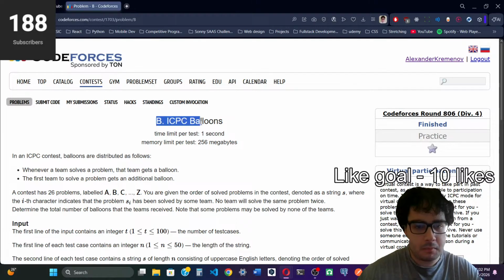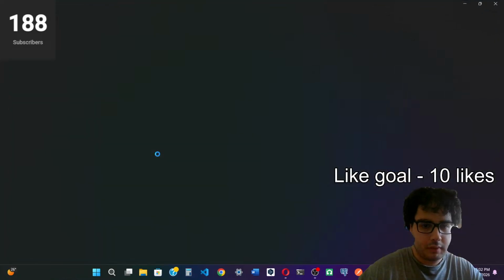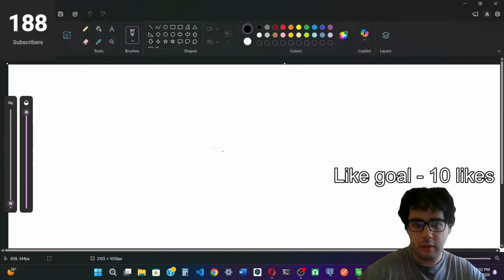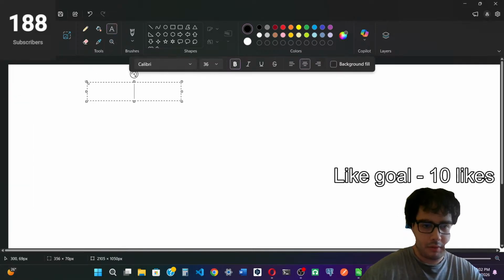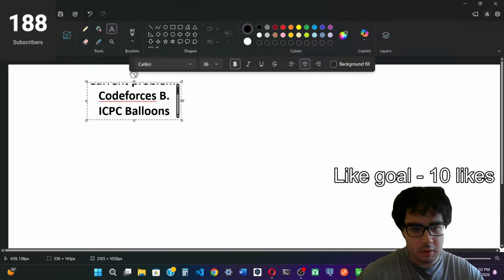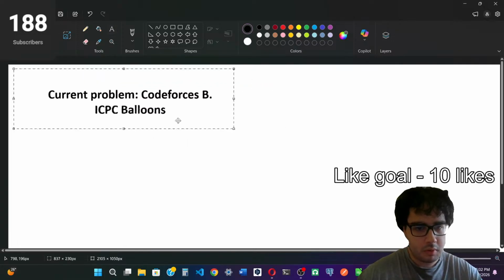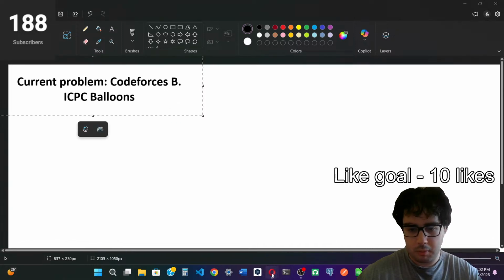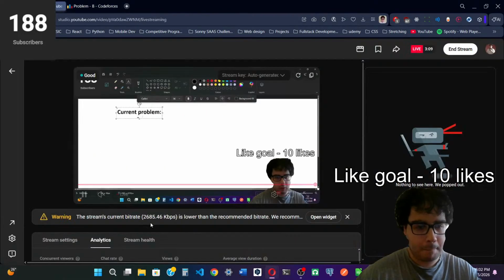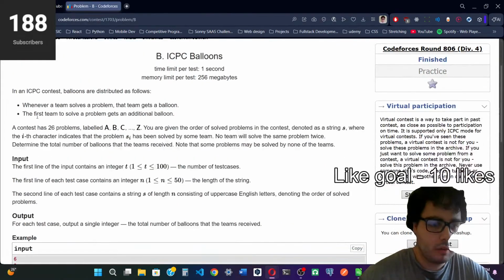Let's, oh, I didn't open the paint. Then open the paint. Okay, so the first problem is Codeforces, this one. This is the current problem. Alright, first problem, let's look at it.